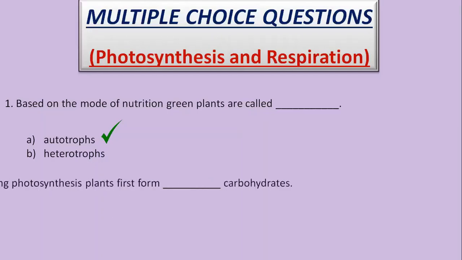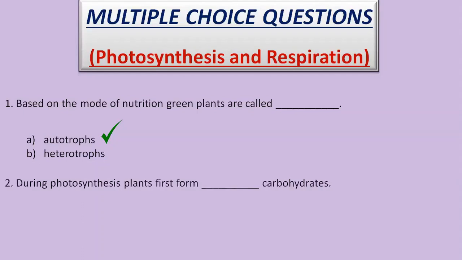Let us now have a look at the second question. During photosynthesis, plants first form dash carbohydrates. Now let us have a look at the options over here. Option A, complex insoluble carbohydrates, or else option B, simple soluble carbohydrates. So now, what do you think? What should be the correct answer over here? Here the correct answer is option B, that is simple soluble carbohydrates.